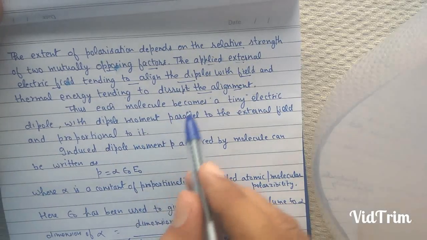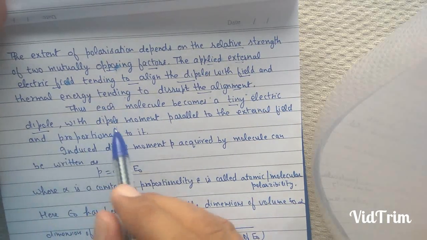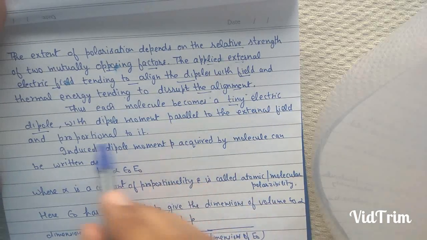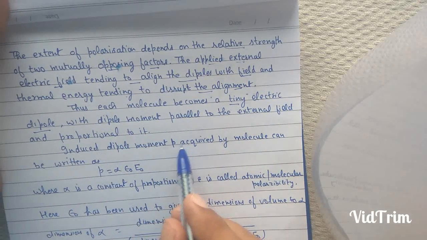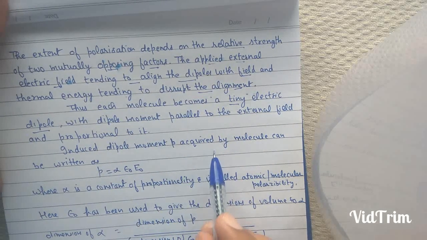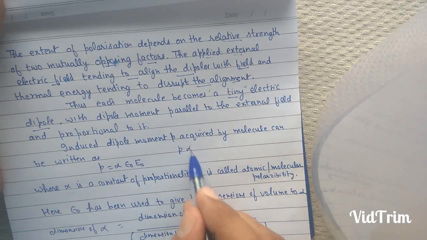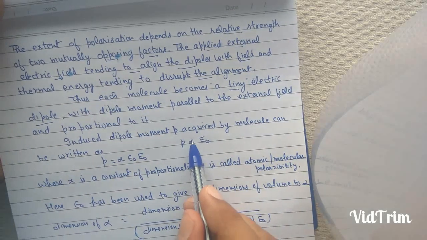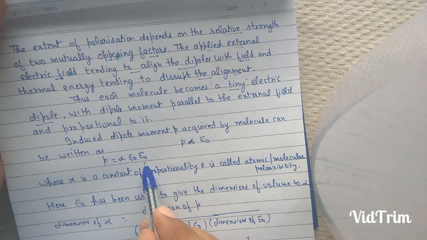Therefore, each molecule becomes a teeny electric dipole with dipole moment parallel to the external electric field and proportional to it. The induced dipole moment acquired by a molecule can be written as p is proportional to the external electric field. On removing the sign of proportionality, this becomes p equals alpha epsilon naught E naught.